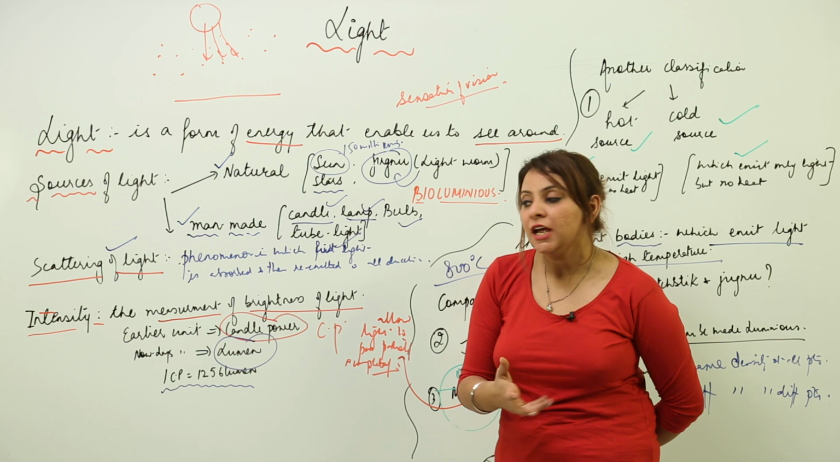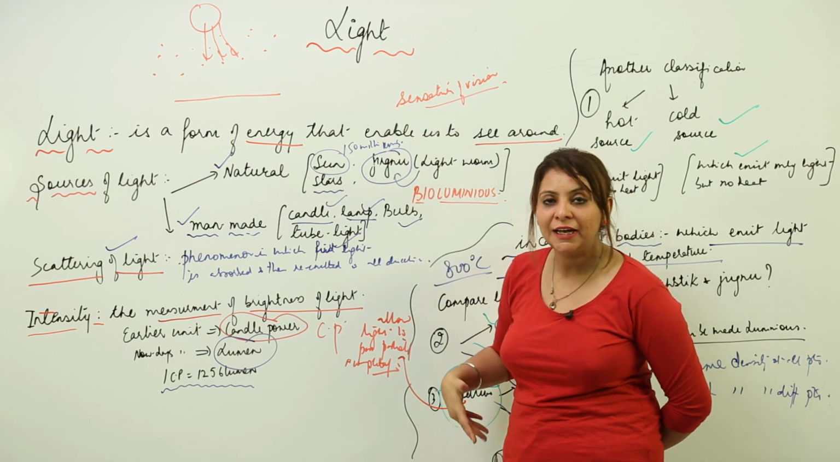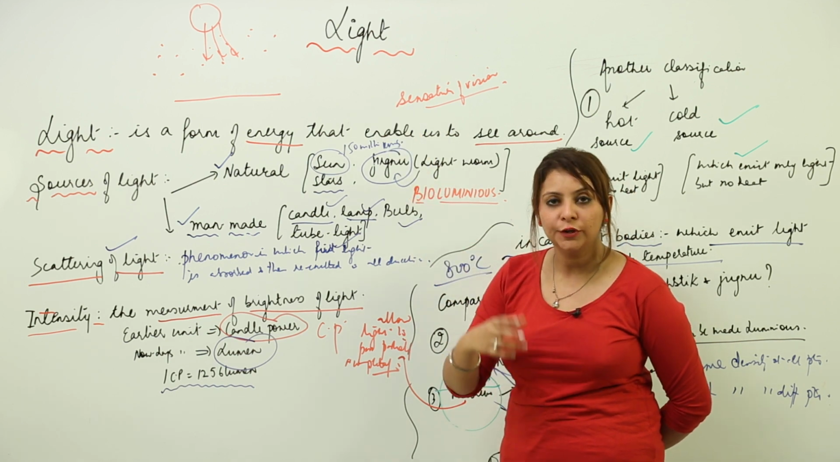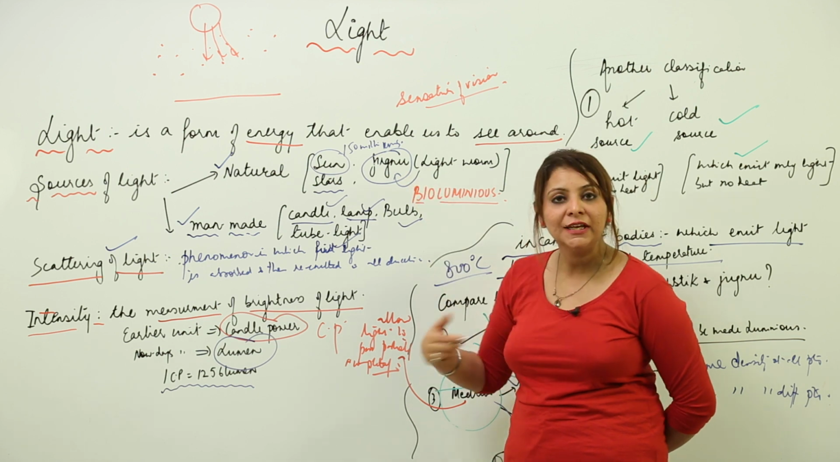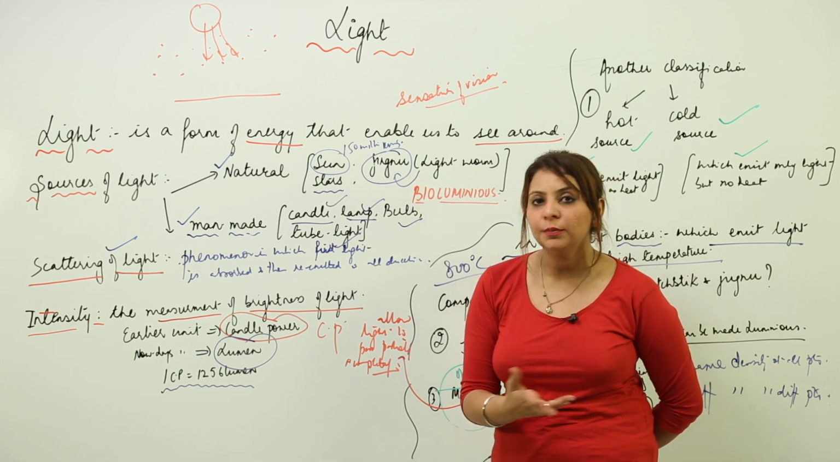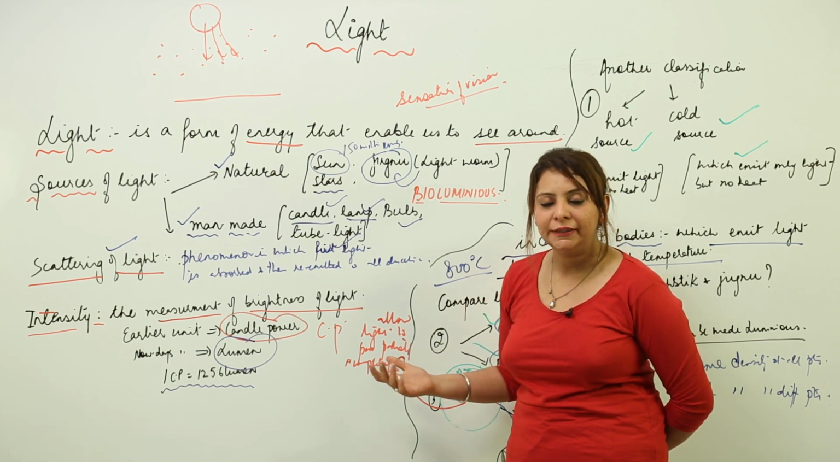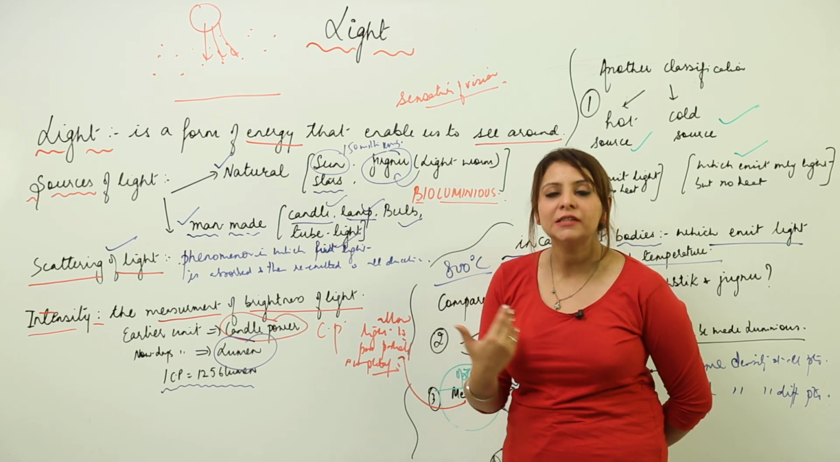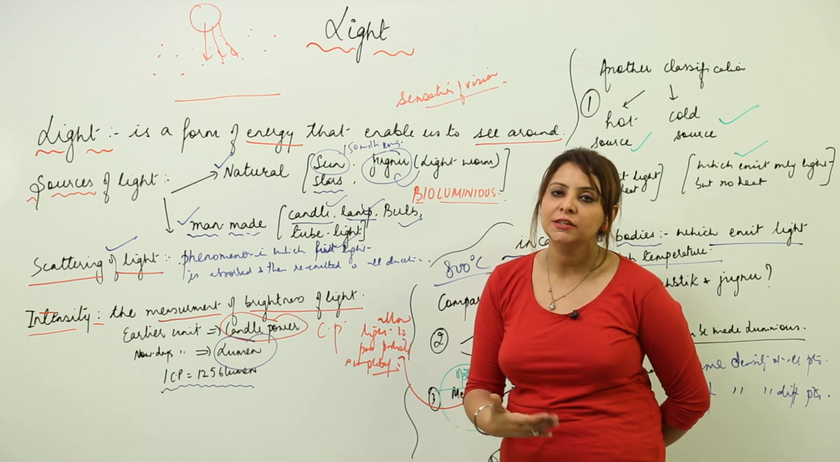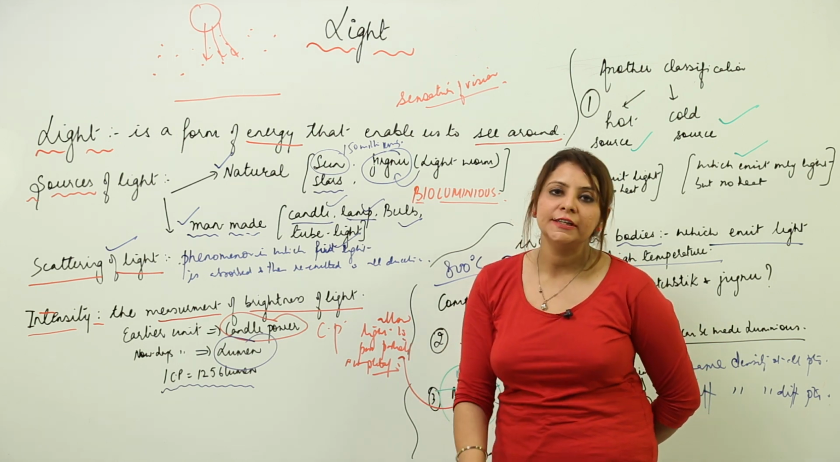Like if there is a tube light on my head and I'm standing here, obviously the brightness of light is going to be high. But if I move from this place to that place, the brightness of light won't be as much as it was earlier. So distance matters: when you are near to the source, the brightness is more. If you are far, obviously the brightness is going to be affected.